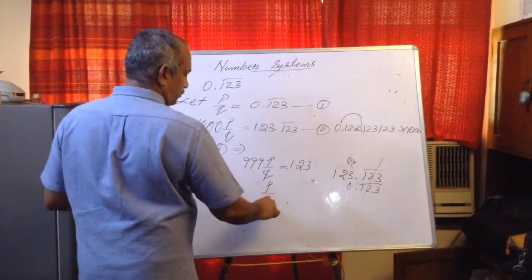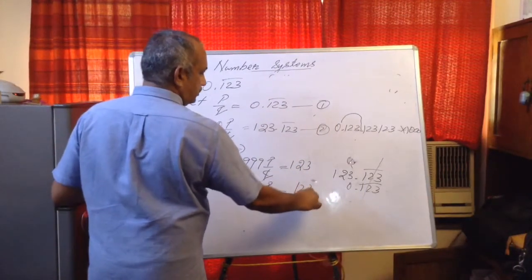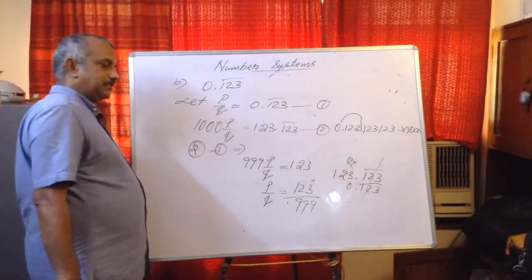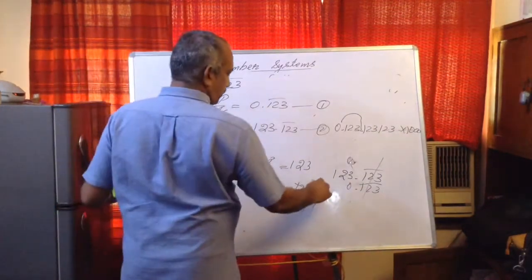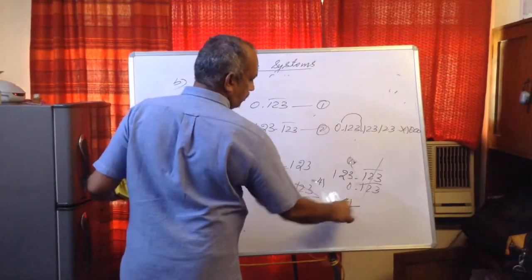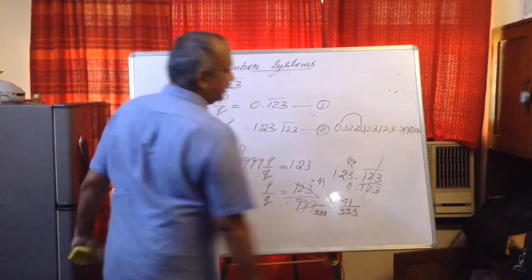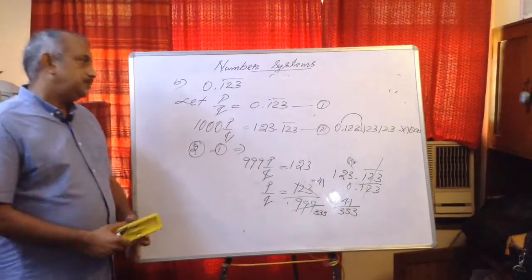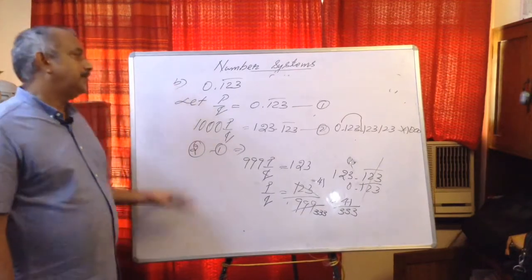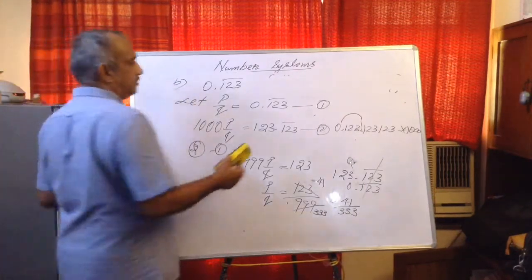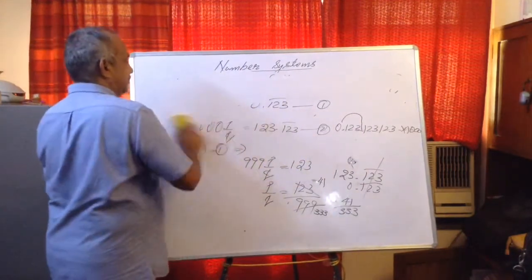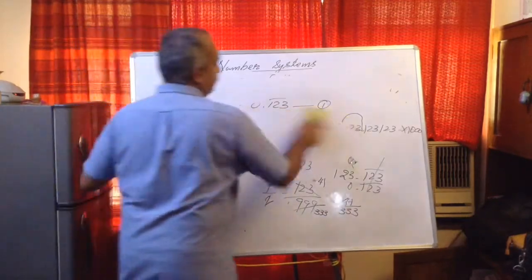P upon q is equal to 123 upon 999, can be cancelled by 3. 41 upon 333. So answer is 41 upon 333, like this. So assume depending on the number of digits repeating, multiply both sides. Then equation number 2 minus equation number 1. I hope it is clear. Now there is one special case. Suppose the entire decimal part is not repeating.